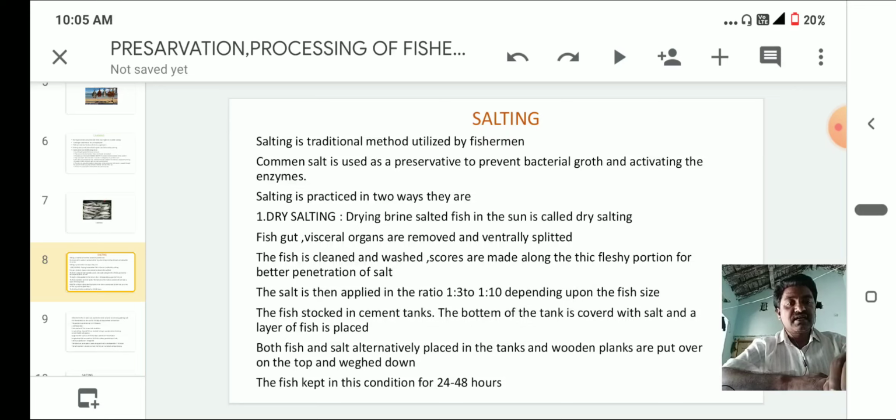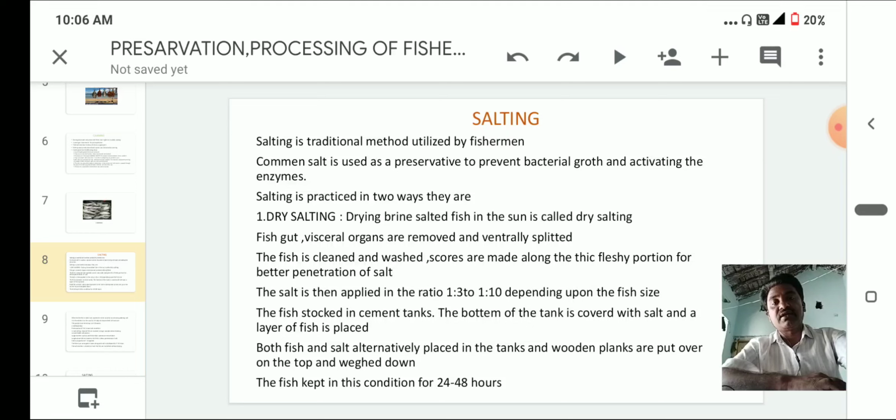The salt is then applied in the ratio 1:3 to 1:10 depending upon the fish size. The fish is stacked in a cement tank. The bottom of the tank is covered with salt and a layer of fish is placed. Fish and salt are placed alternately, and then wooden planks are put over and the top is weighed down. The fish is kept in this condition for 24 to 48 hours.